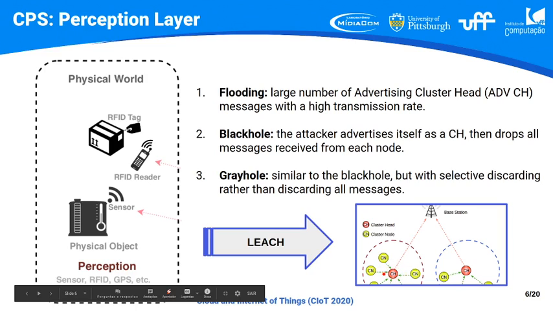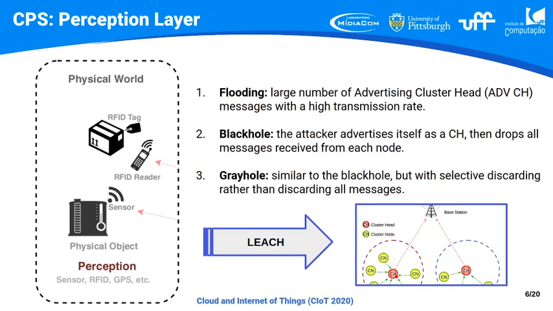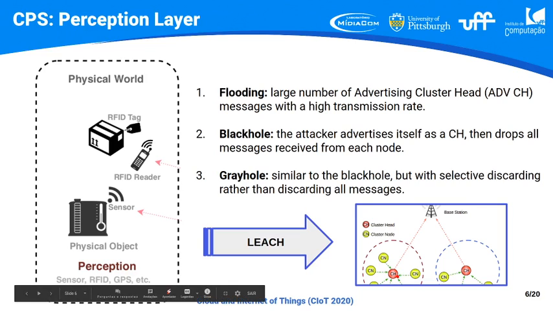These messages will be sent at a high transmission rate and in a large number. After a malicious node becomes a cluster head, it can launch two other attacks that are black hole and gray hole. In the black hole attack, the attacker advertises itself as CH, as I told you before, and after becoming a CH, it will drop all messages.